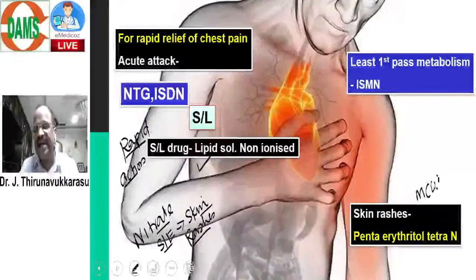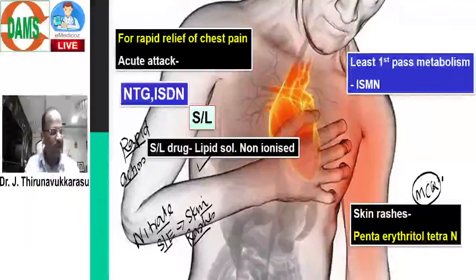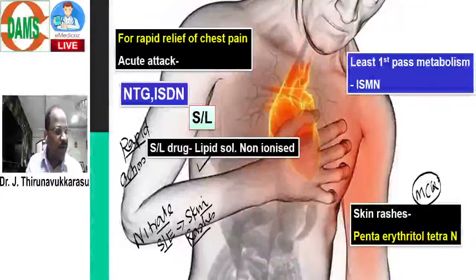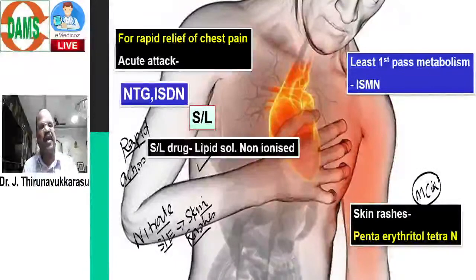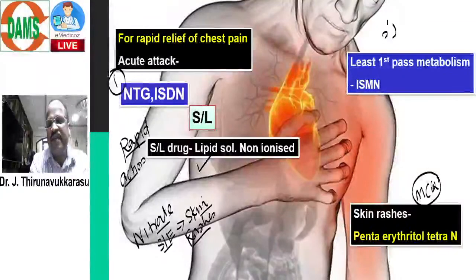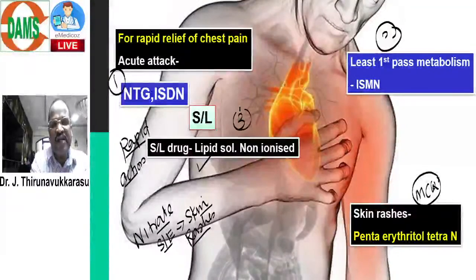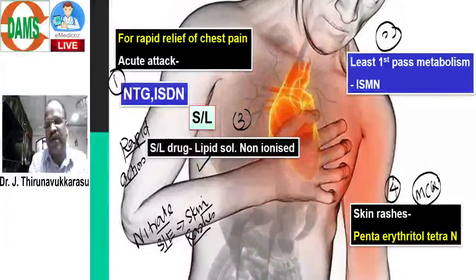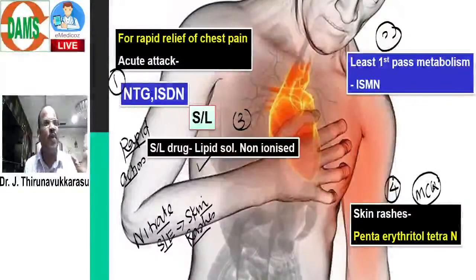Which nitrate preparation may have high chances of causing skin rash problem? Pentaerythritol tetranitrate. So this is one MCQ. The second MCQ is an AIIMS question. The fourth question is a NEET question. So in this slide, I covered 4 important questions.